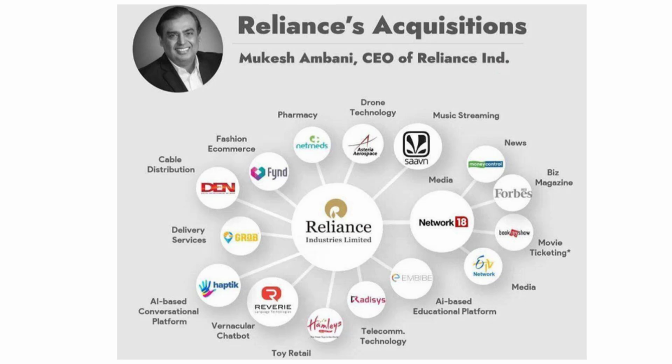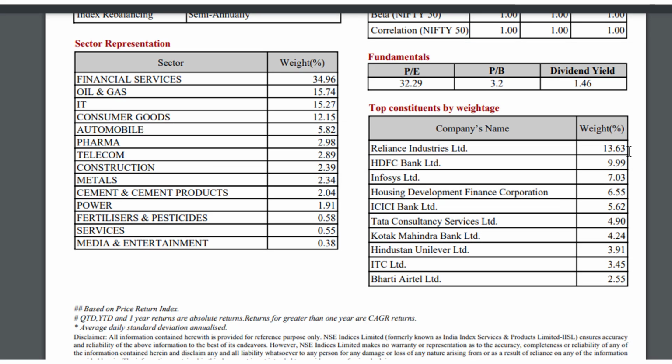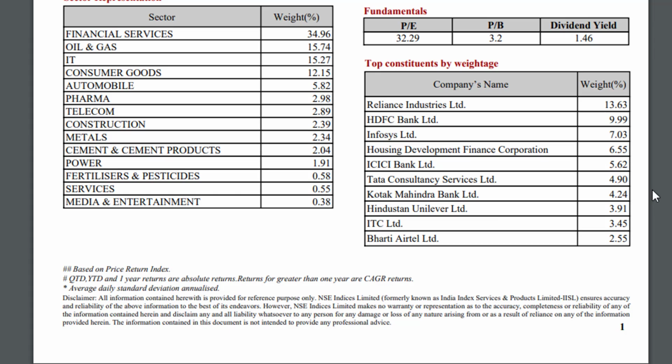Why Reliance has a major weightage in Nifty 50 is because they have multiple companies under the umbrella. These are some of the small companies under Reliance Industries, right from pharmacy to media to movies and AI based conversion. They have invested in multiple companies, and that is how they got approximately 13.63% weightage in Nifty 50.